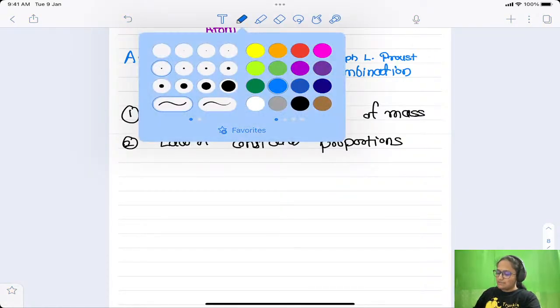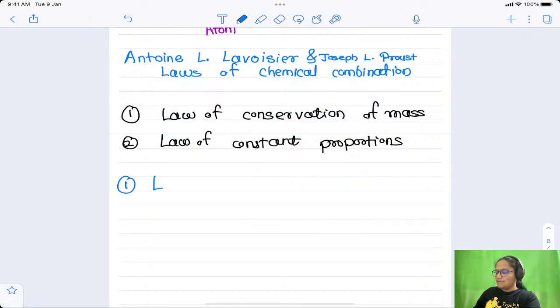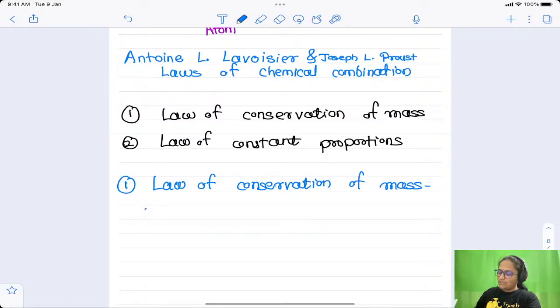Okay, so these are the two laws. First of all, let us discuss the first one, that is the law of conservation of mass. Okay, what is this law? I will write down the statement first of all.